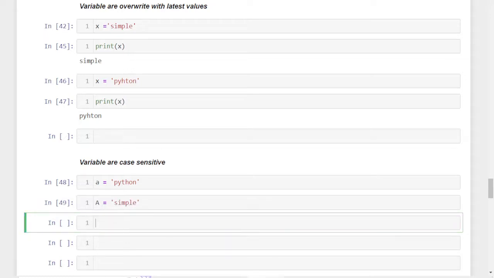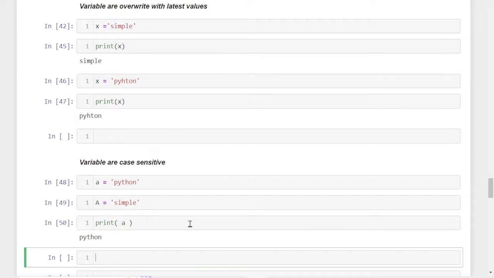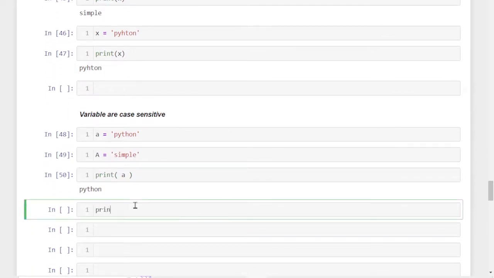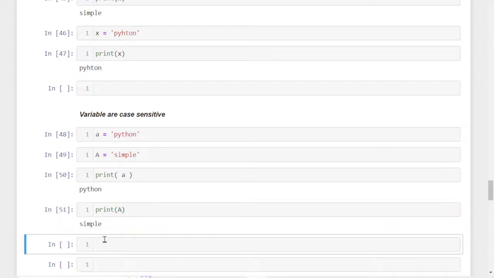Now I check the value in a, and it will give Python, the lowercase one. Now I am checking the uppercase A, and it will give simple. That means both variables are different. They are not the same. So variable names are case sensitive.